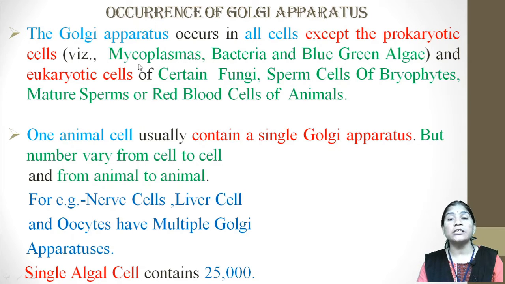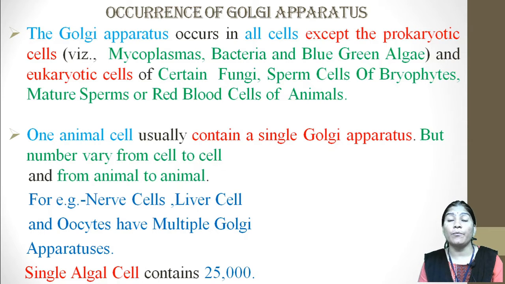In the mycoplasma, bacteria and blue-green algae, the Golgi apparatus is absent. Also in some eukaryotic cells, like some fungal organisms, sperm cells of the bryophyta, macrosperms or red blood cells of animals, the Golgi apparatus is completely absent.